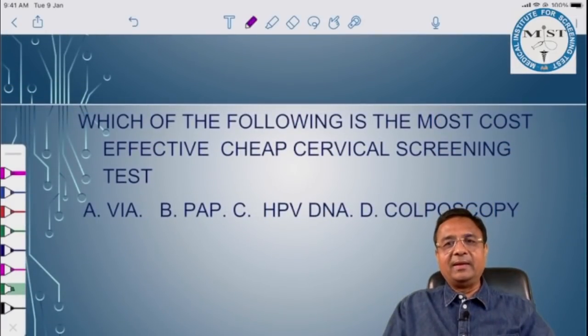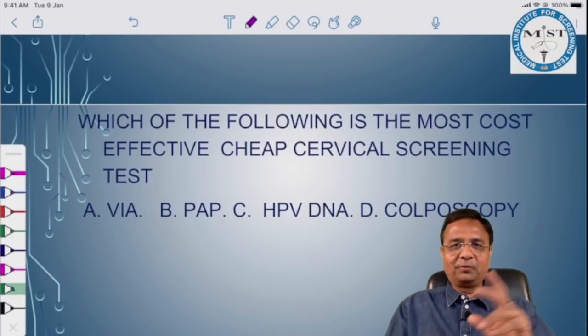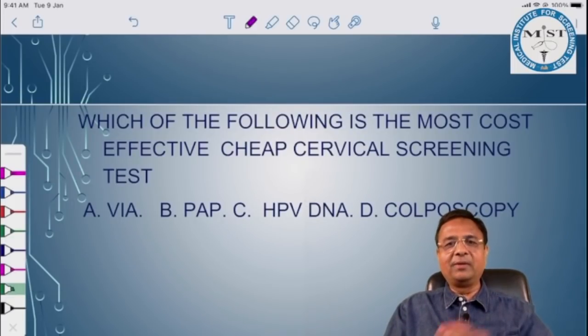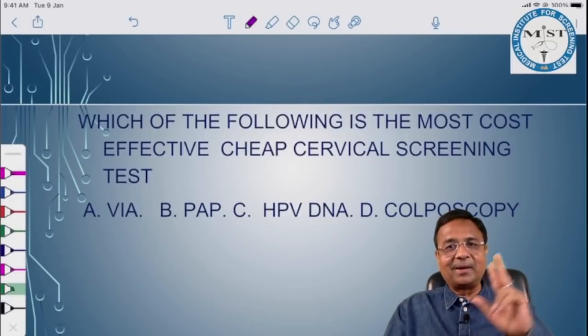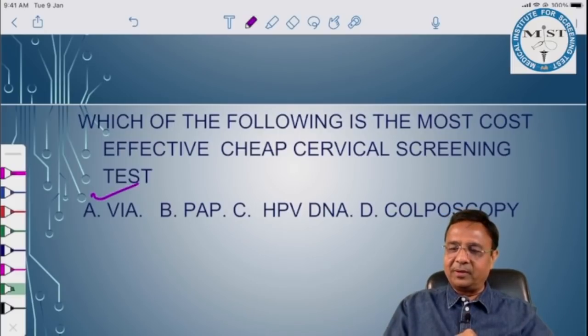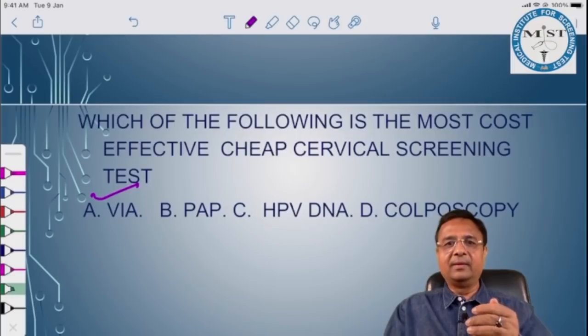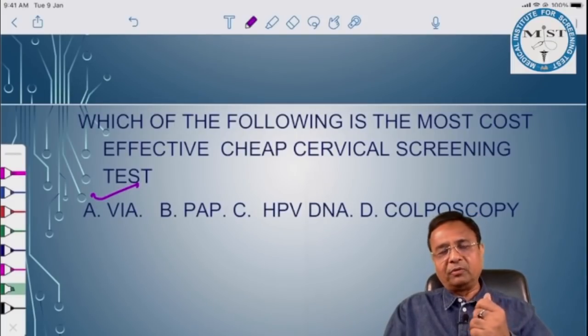Which of the following is the most cost effective, cheap cervical screening test? A little tricky question, but a very simple chocolate question. Most cost effective, cheap. So obviously they have to be the ones which are conducted in rural areas: VIA and VILI, visual inspection with acetic acid 3 to 5% or visual inspection with Lugol's iodine. Here VIA is given in options, so it is the answer. If the question would have been the best one, then the answer would have been Pap smear.